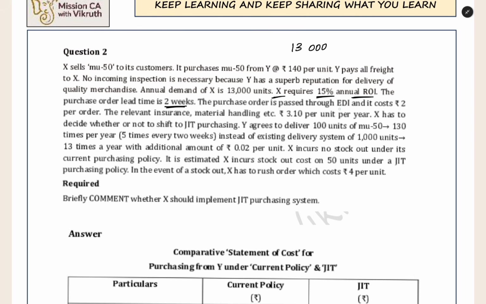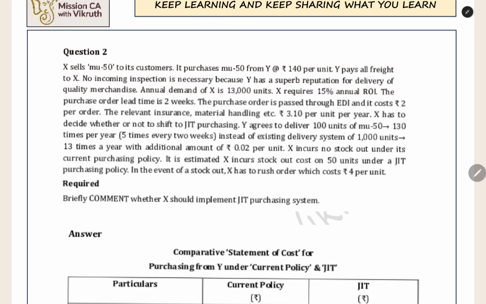The purchase order is passed through EDI and it costs 2 rupees per order. How are they placing the order? They are using electronic data interchange. From their computer itself, they are placing the order. For placing one order, it is costing 2 rupees. The relevant insurance, material handling, etc., is 3.1 rupees per unit per year. If you want to keep one unit for 1 year, insurance, material handling, those expenses and all, it will come to 3.1 rupees per unit.